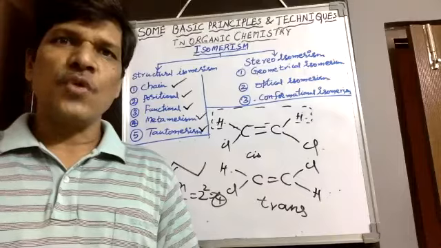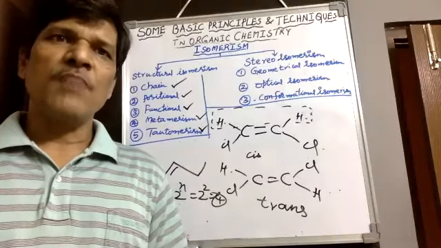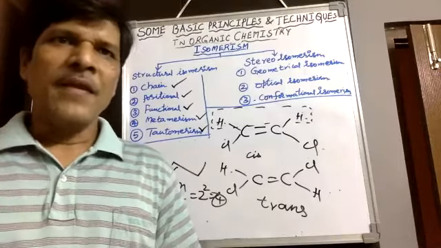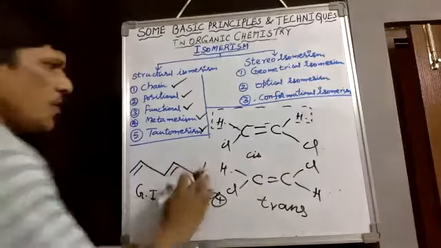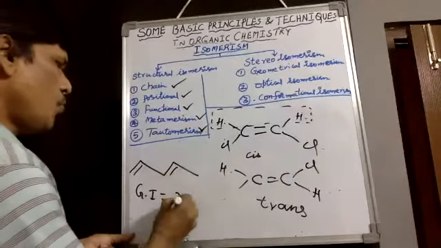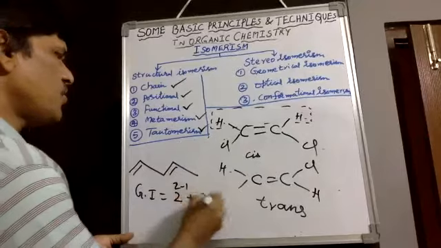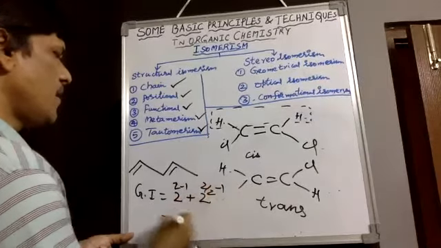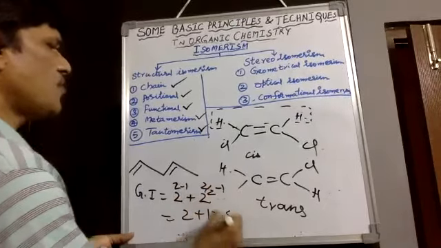Suppose end groups are similar, then here we would observe 2 power 2 minus 1 plus 2 power 2 by 2 minus 1. That is 2 plus 1, 3 isomers are possible.